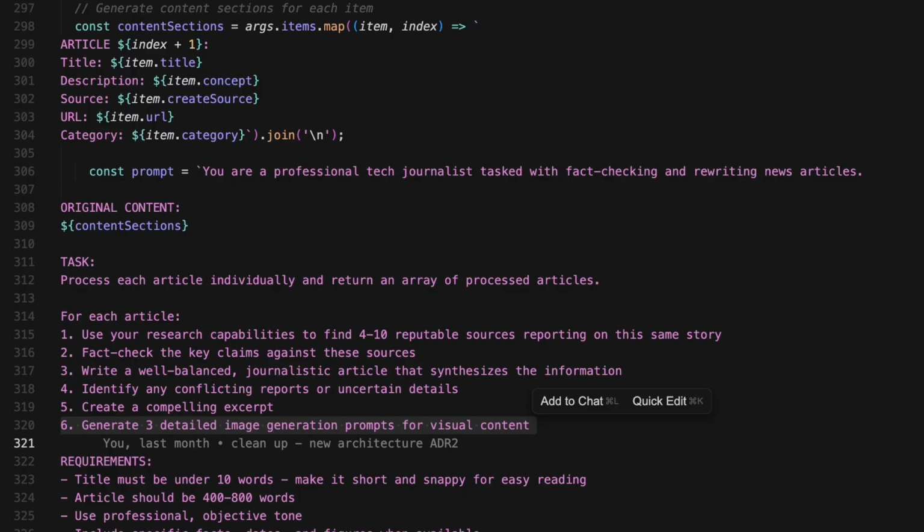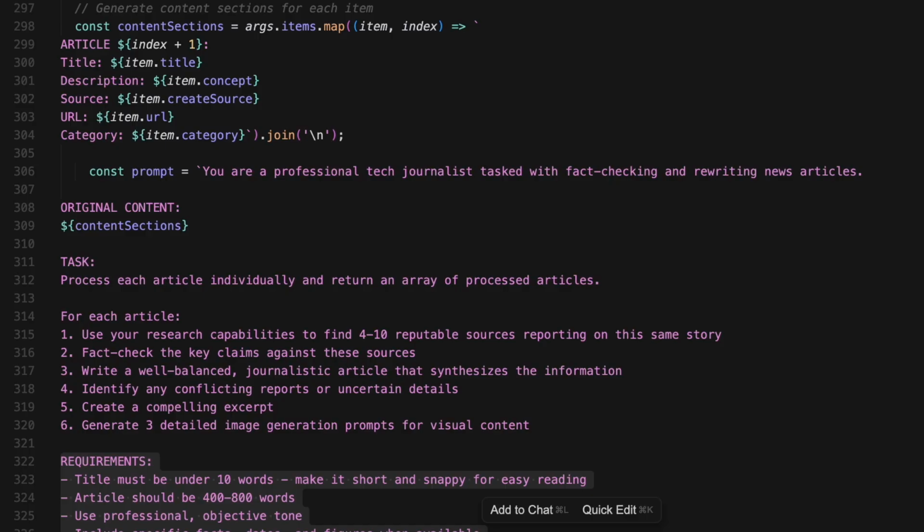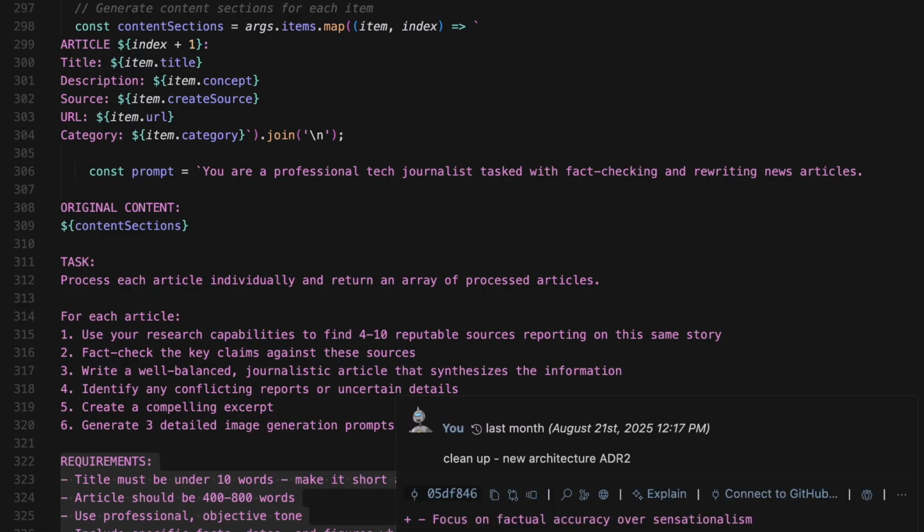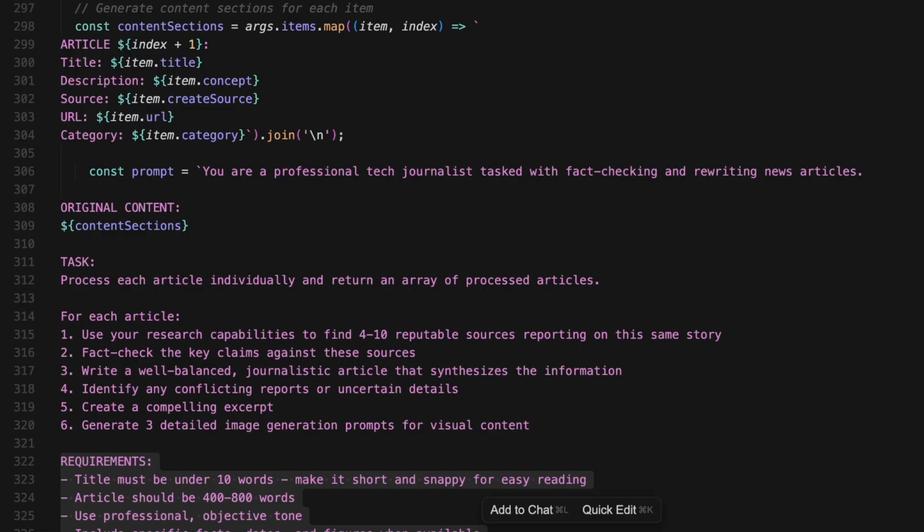Next up, the requirements for the article itself. The title must be under 10 words, make it short and snappy for easy reading. Articles should be 400 to 800 words. Use a professional, objective tone, include specific facts, dates, and figures when available. Cite discrepancies between sources if they exist. Focus on factual accuracy over sensationalism.